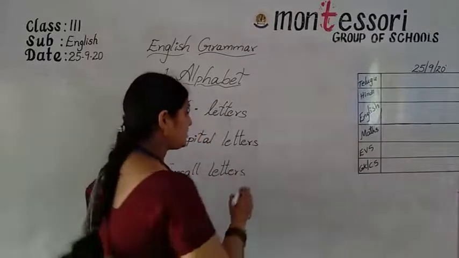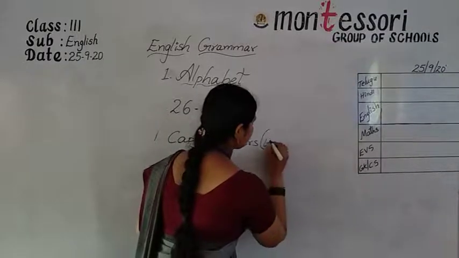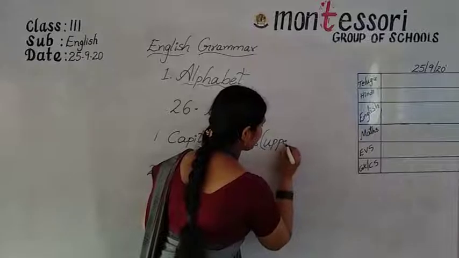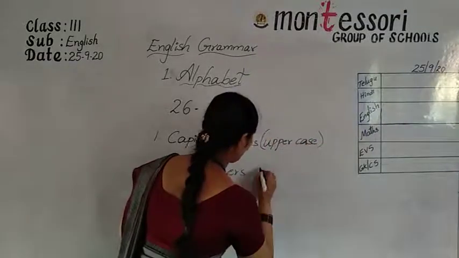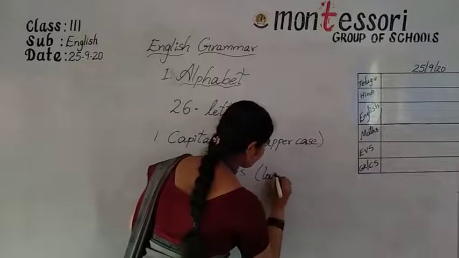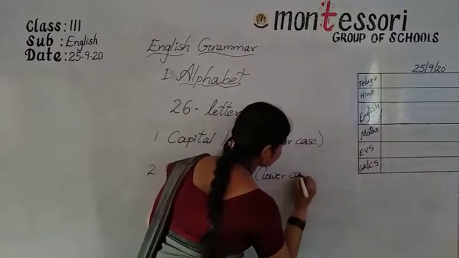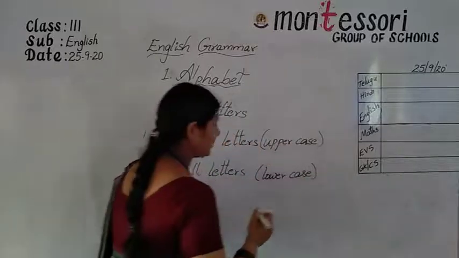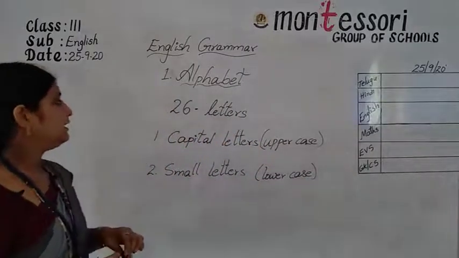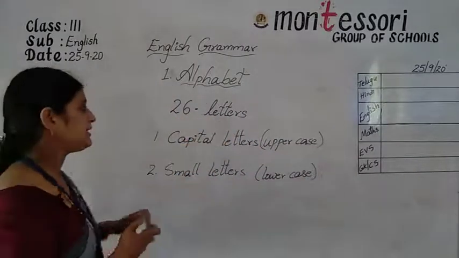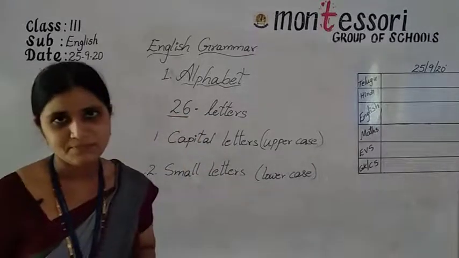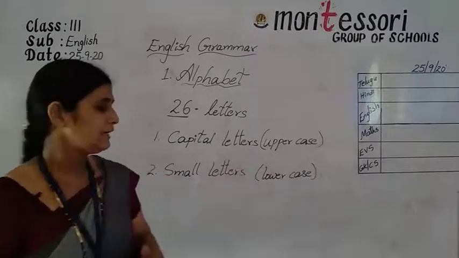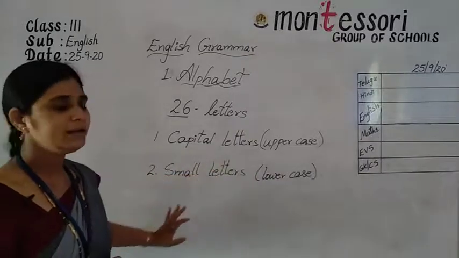Or we can say capital as uppercase and small as lowercase. Okay, see here, we can write these 26 letters in two forms, two ways, capital letters and small letters.